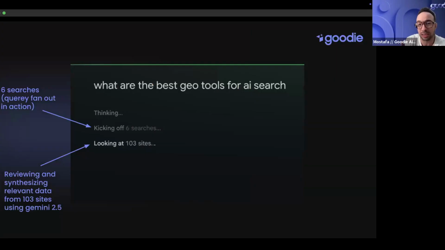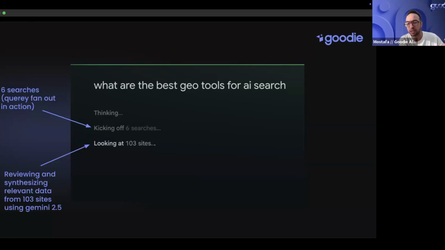When you ask the same or a similar question in AI Mode, this is what happens. This is very different from AI Overview. It starts thinking, and then it kicks off 6 different searches. This is the query fan out mechanism happening. You can see it kicking off different searches and then looking across 103 sites. So we move from one search to 6 searches, and from one site to 103 sites. Gemini reviews all of these sites and then brings you back the information.